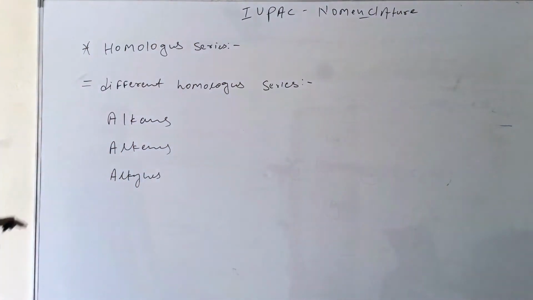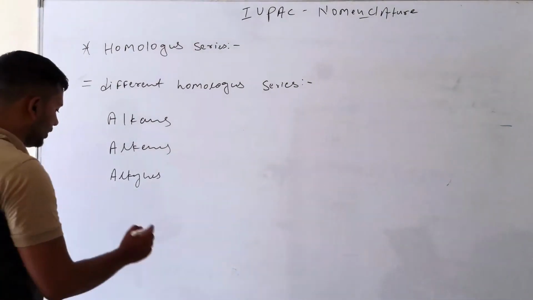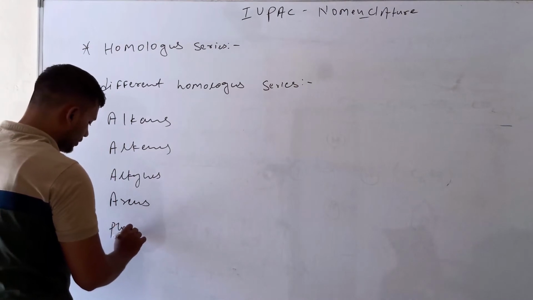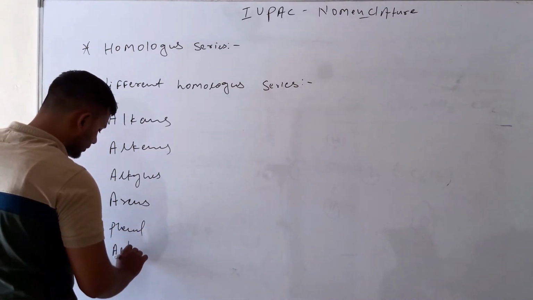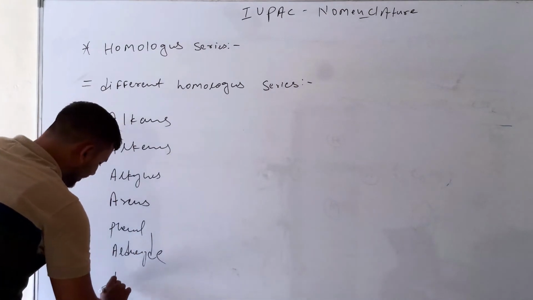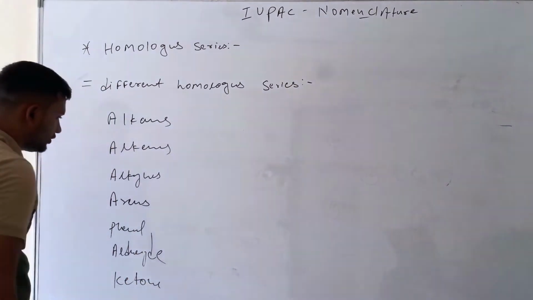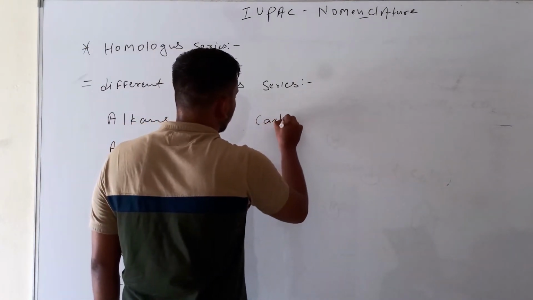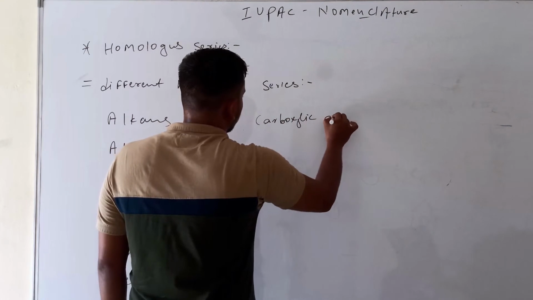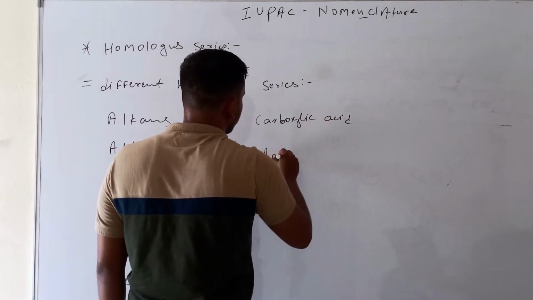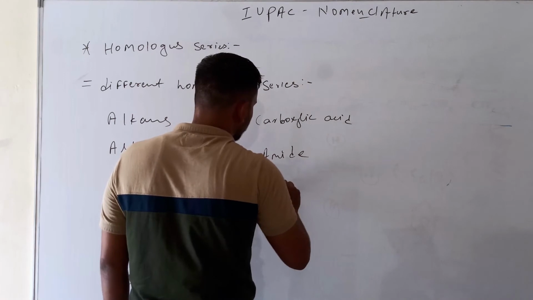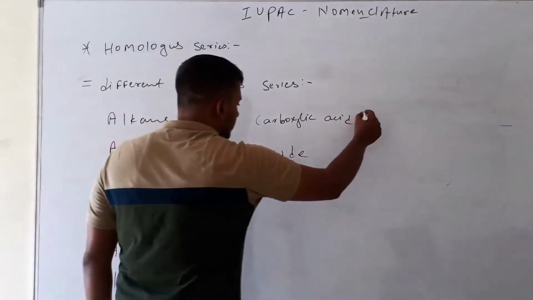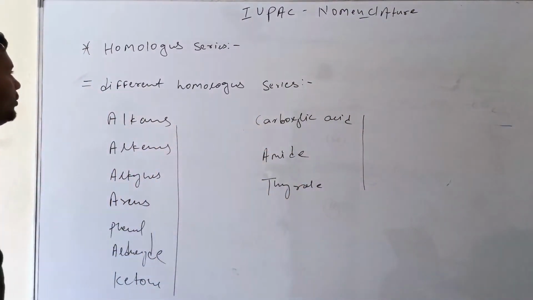And after that there are many different homologous series, like arenes, phenol, aldehyde, and ketone, and another is carboxylic acid, amide, and thiol. These are the examples that belong to homologous series.